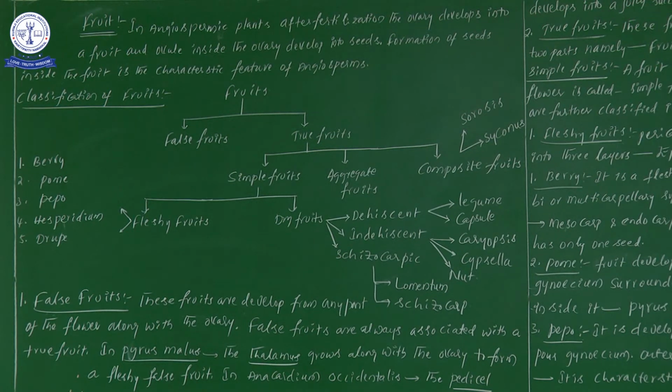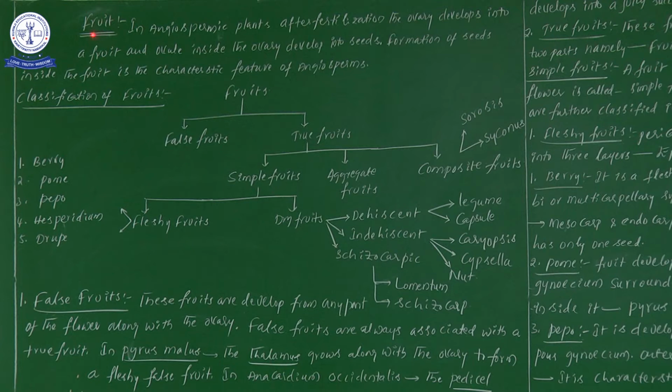Did you understand my point? Now here are 3 NEET points we are discussing. Generally in angiosperms, the ovary develops into fruit. Next one, the ovule develops into seed. Next, one more important point: formation of seeds inside the fruit is a characteristic feature of angiosperms.